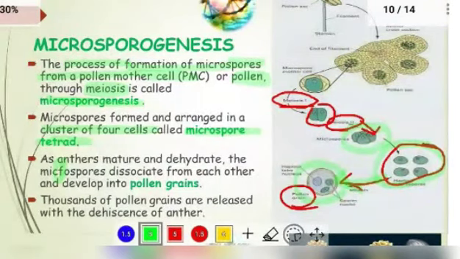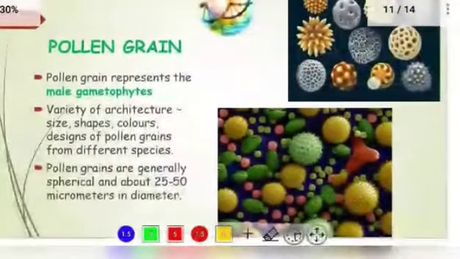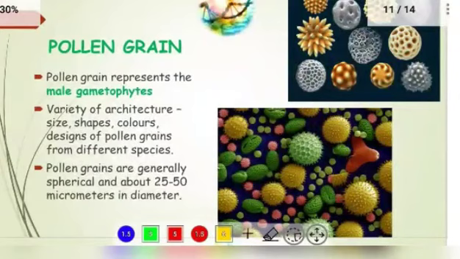Then the layer breaks down, the pollen grains come out, and thousands of pollen grains are released out of the dehiscent anther. Let us move on to the next slide, about pollen grains.